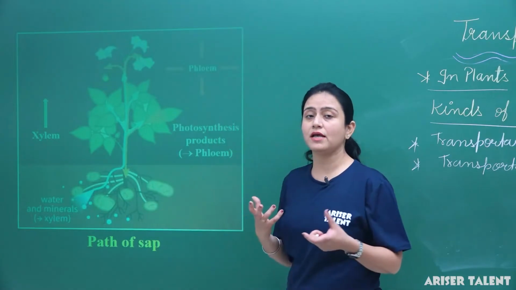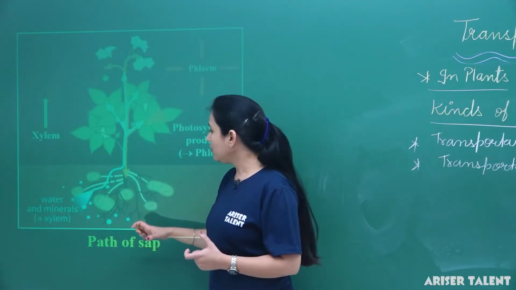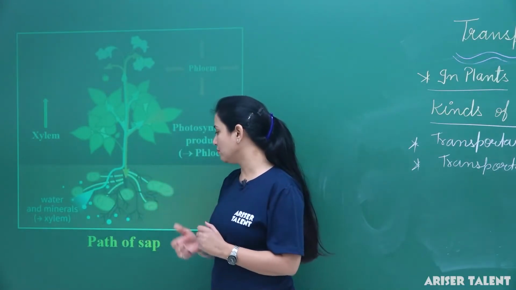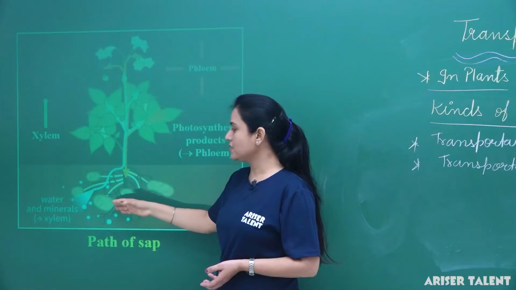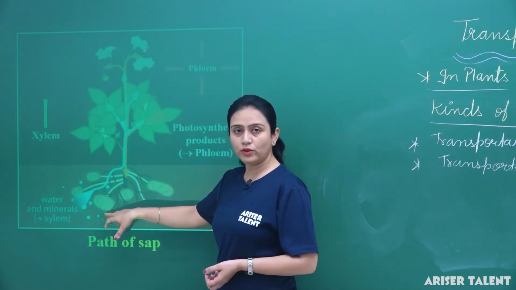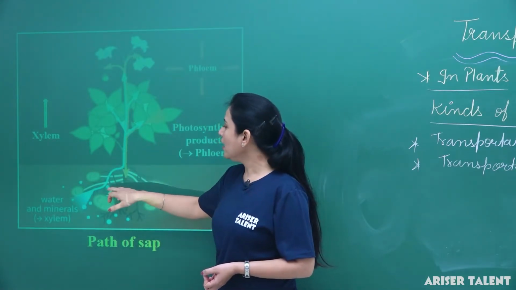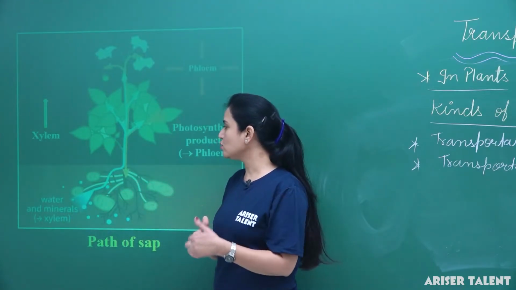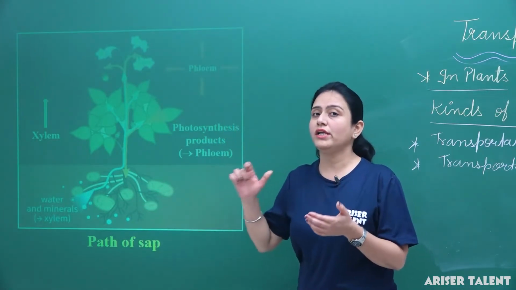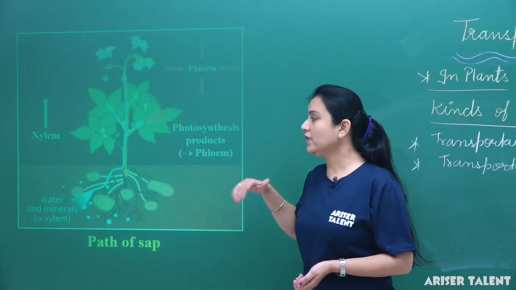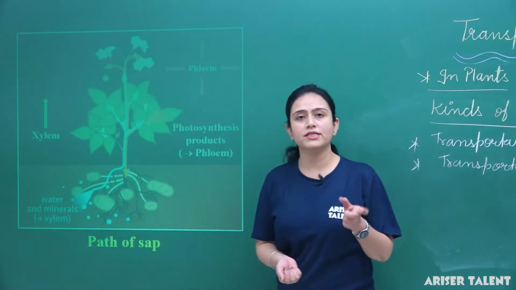So here we are going to talk about the path of sap. Now what is the path of sap? Sap means juice or fluid. Which kind of fluid are we talking about here? We are talking about the water and minerals. So what is the actual path of the movement of the water and minerals? Water which is present here in the roots is absorbed by the root hair. Then from the root hair it goes to the xylem and goes to the higher upper parts of the plants. This process is carried out only in the herbs, which are the small plants, and in the tall plants the other process is done, which is cohesion pressure.